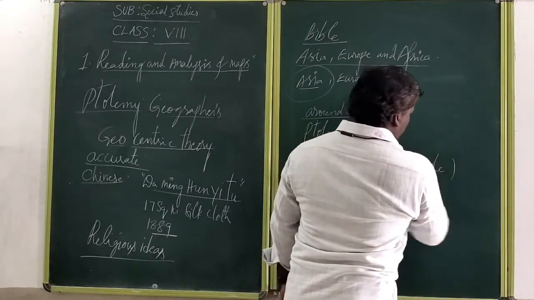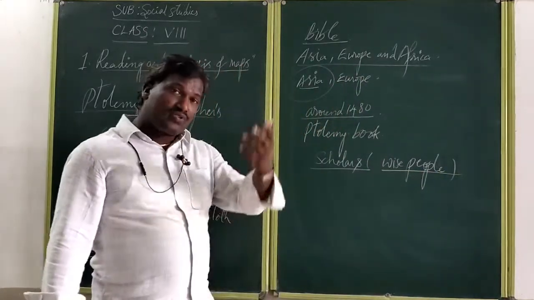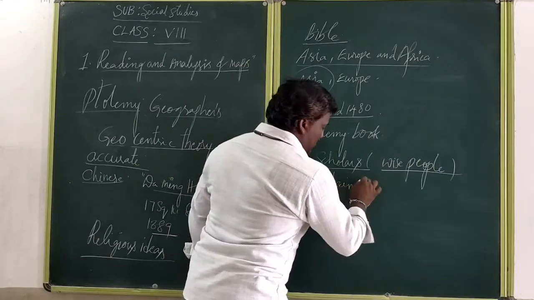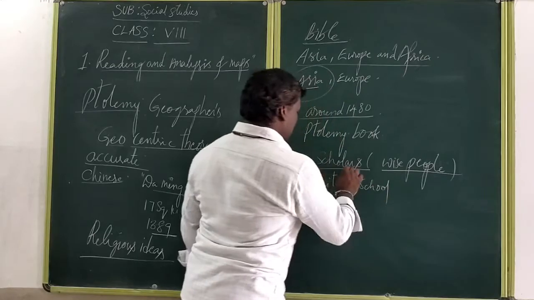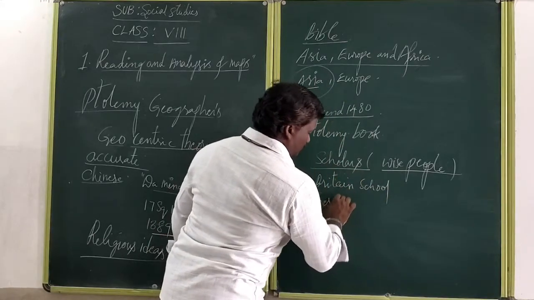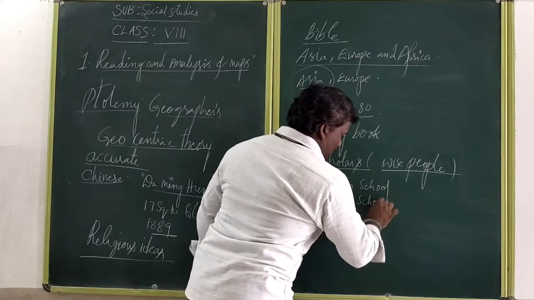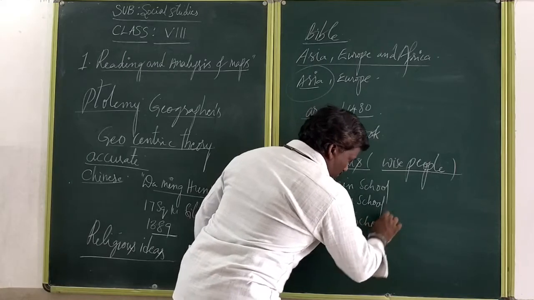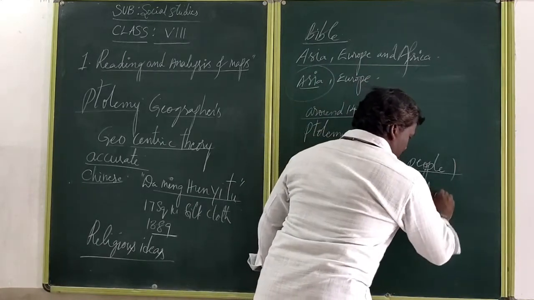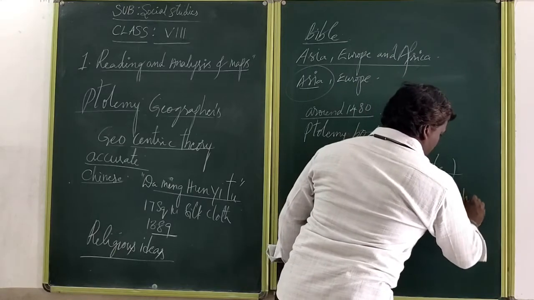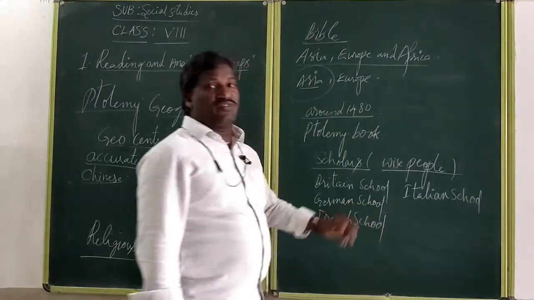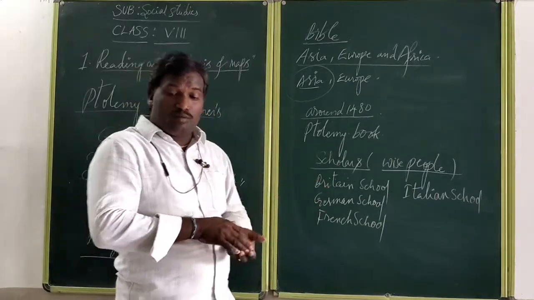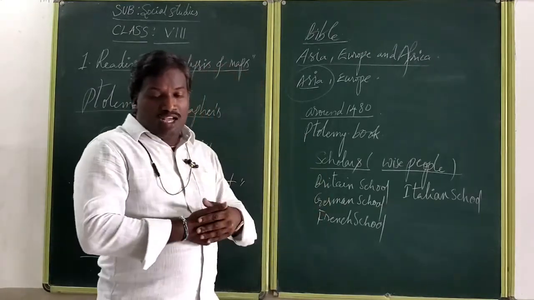Then different schools formed, like the British school, German school, French school, and Italian school. Different types of wise members combined together, discussed the map, and prepared the maps.